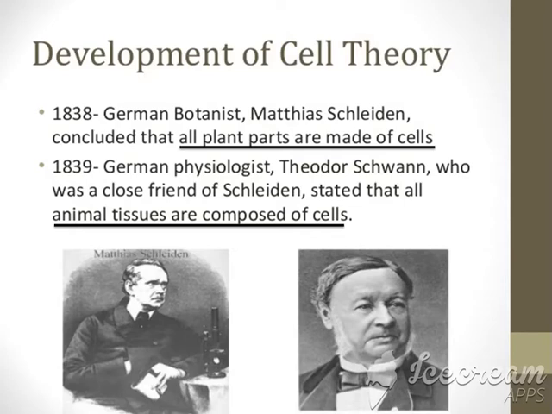Now let us see the cell theory. In 1838, the German botanist Matthias Schleiden concluded that all plant parts are made up of cells, and in 1839, the German physiologist Theodor Schwann, a close friend of Schleiden, stated that all animal tissues are composed of cells. So, cell theory is proposed by Schleiden and Schwann, that is, the plant and animal parts are made up of cells.